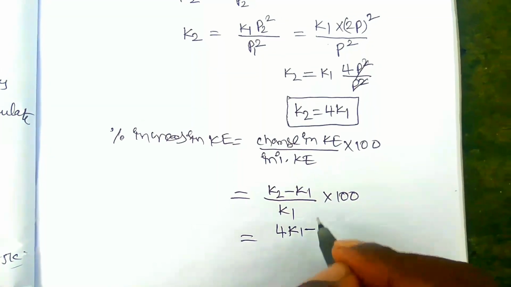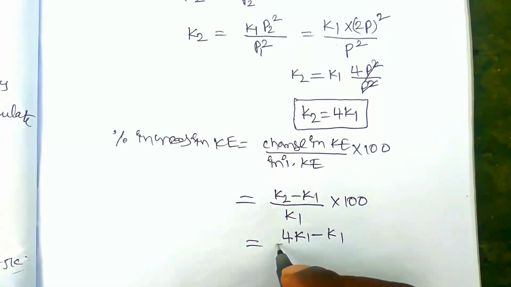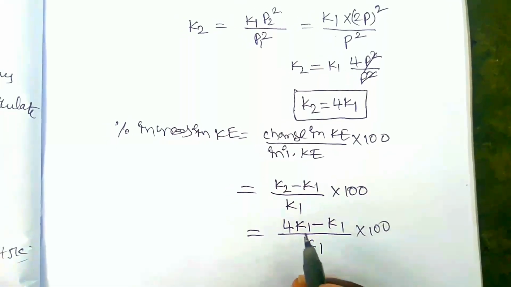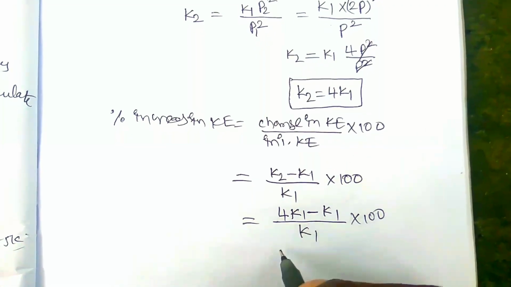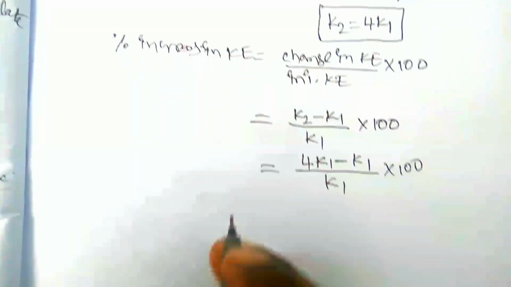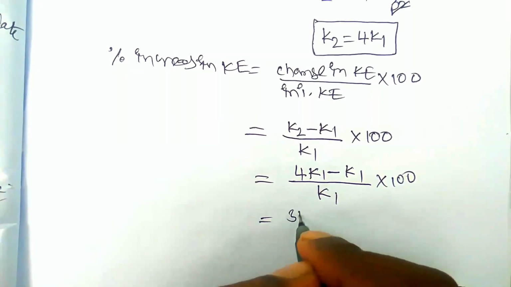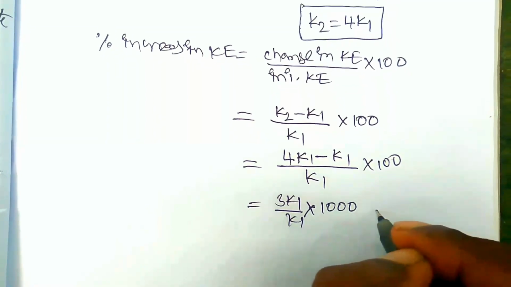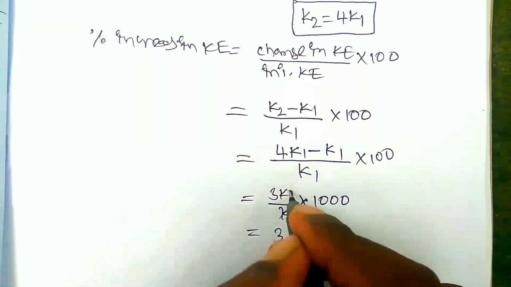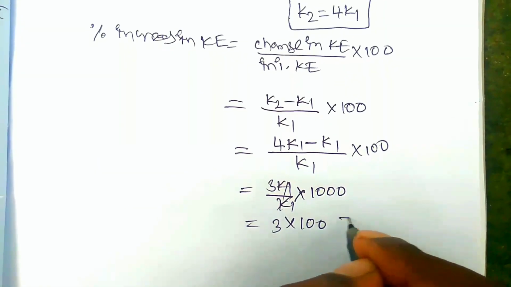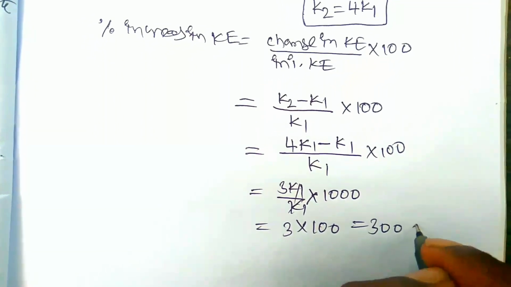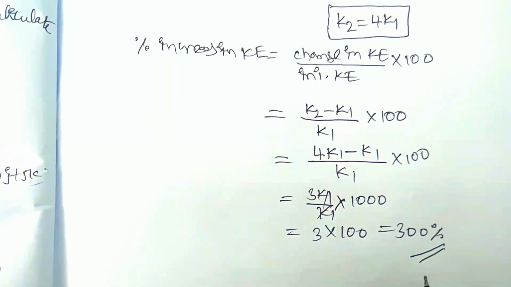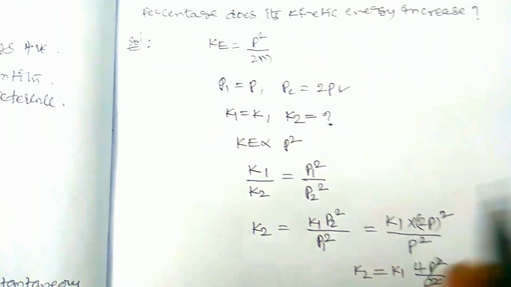It is 4k1 minus k1 by k1 into 100. It is 3k1 by k1, k1 will be cancelled out, so that is equal to 3 into 100.